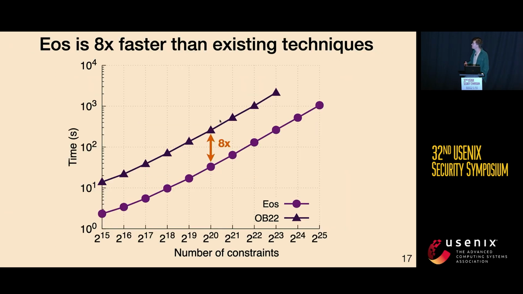So if we compare EOS to other existing techniques to do the same thing, we can see that EOS performs 8 times better. And just to give some context here, this work by Ozdemir and Bonnet considers a slightly different setting where a group of workers collaboratively build a zkSNARK. So in particular, they don't have a prover that can assist the computation. They use standard techniques to get malicious security. And there's a few other optimizations that we have in the paper that they don't have. So this is where this 8x number comes from.